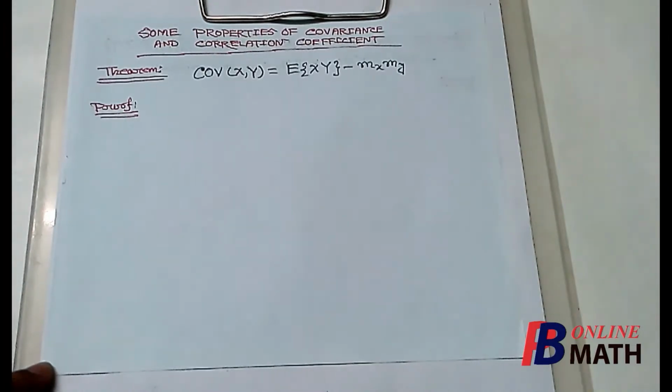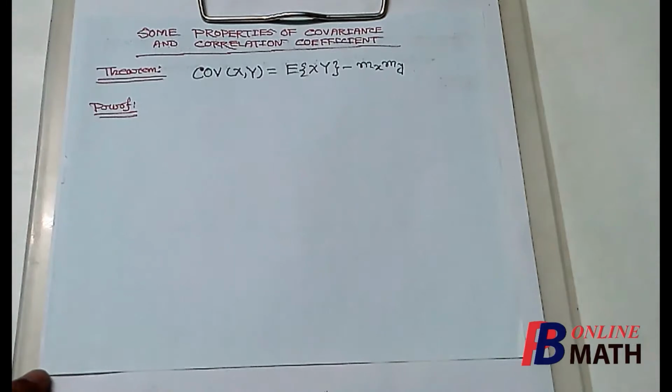Hello and welcome to another part of this chapter, probability. In the previous part, we have learned how to compute covariance and correlation coefficient, both for discrete and continuous distributions. In this part, we shall consider some important properties, or some important theorems, on covariance and correlation coefficient.